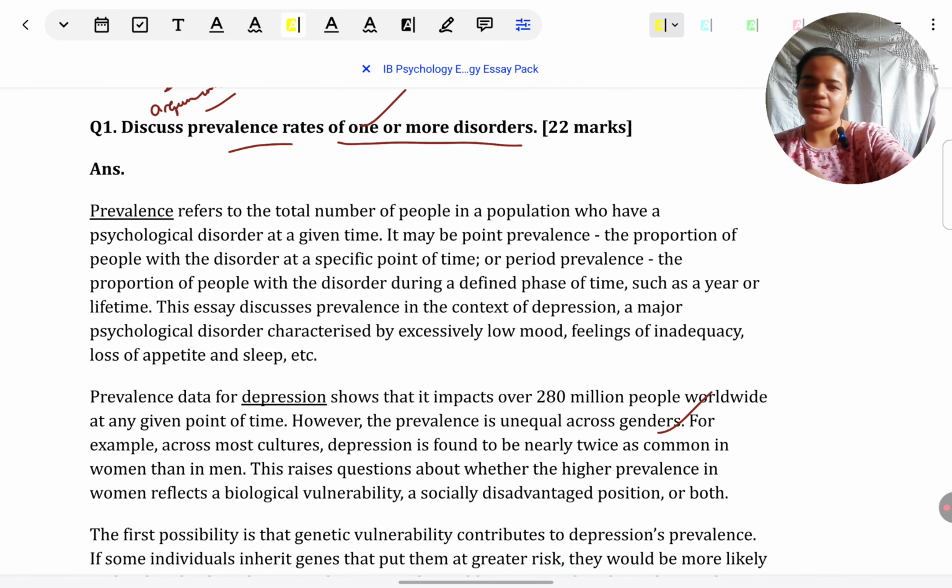I've defined prevalence first, just for a good opening always for any discuss question. We can begin by defining the key concept that's there. In this case, prevalence rates are the key concept. So what is prevalence, what is point and period prevalence, just that much in the definition, or more than that. We should define for a good opening, but we shouldn't lose focus. The question is not describe prevalence rates, it's discuss. So very quickly we come back to discussion after briefly defining what the concept is.